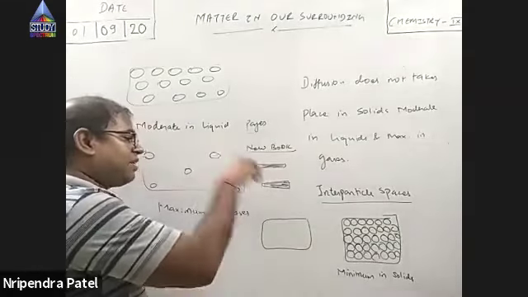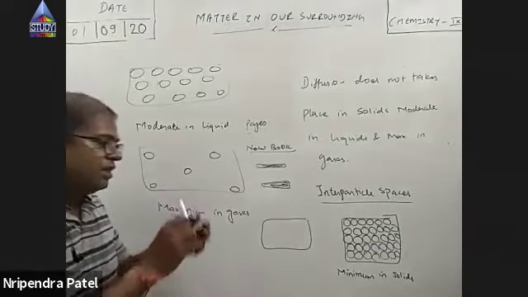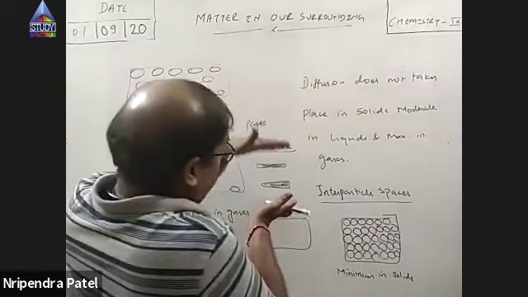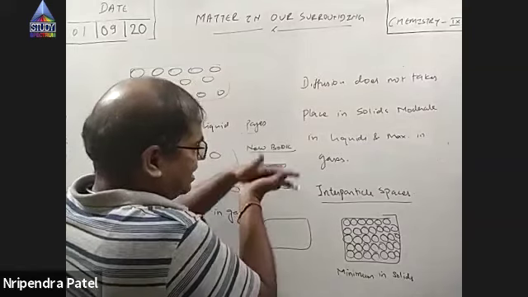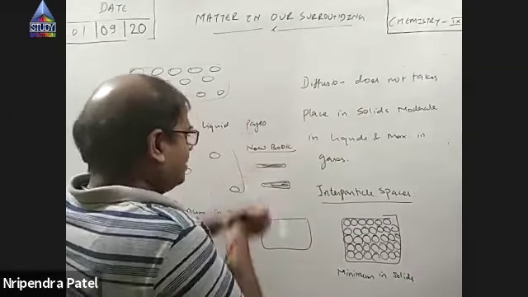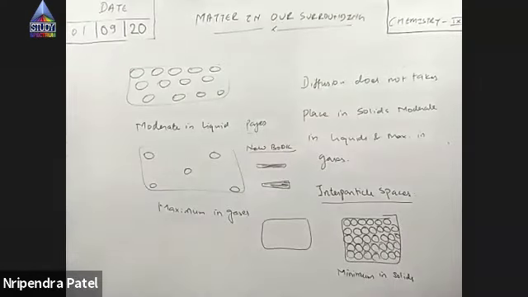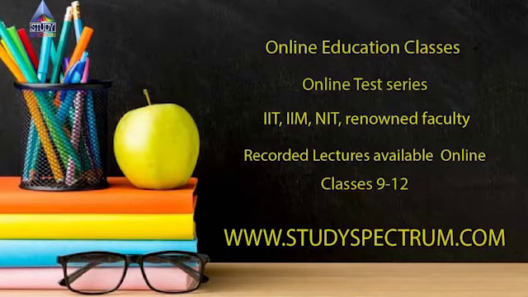In a sponge, we have trapped some air. So actually, if you consider only solid particles, they are close, but we have trapped some air inside it. If you compress that sponge, in order to remove the air particles, the size of the sponge will be very small. Okay. Yes, sir. So this is one thing.